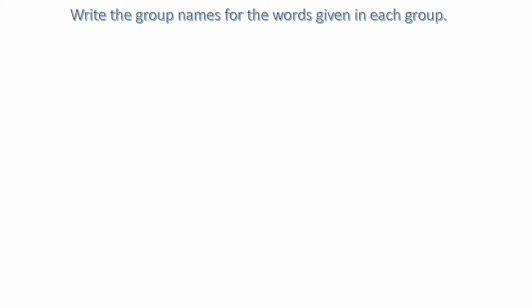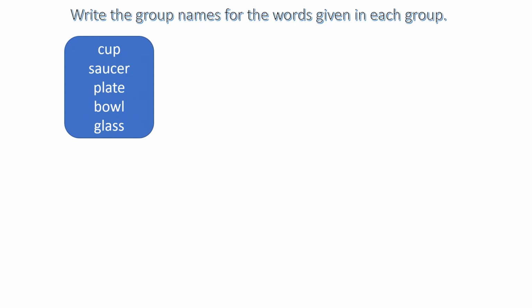Let's see a few more examples. With the help of this activity, we'll find out the common group names of the following words. Write the group names for the words given in each group. So here are some words. We'll read these words. Cup, saucer, plate, bowl, and glass.